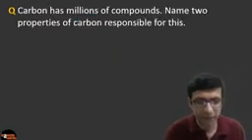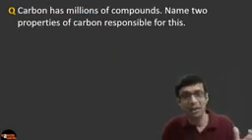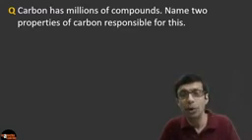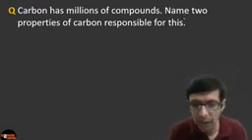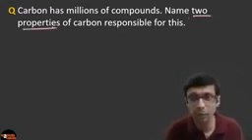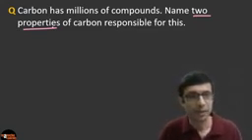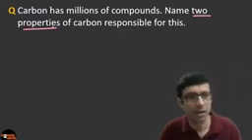Next question. Carbon has millions of compounds, you know. Carbon is the topper in the number of compounds an element has. It has millions and millions of compounds. Name the 2 properties of carbon responsible for this. This is a very famous question. And when they ask you specifically to name 2 properties, you need to write what are the 2 properties that cause carbon to have millions and millions of compounds. So come on.